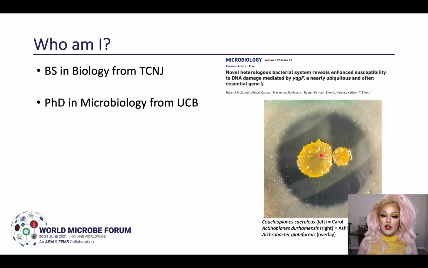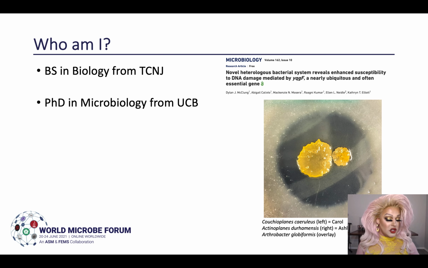My project mainly surrounds this image here between these two bacteria. One is called Calceoplanus ceruleus on the left, or as I like to call her, Carol, and Actinoplanus duramensis on the right, or who I call Ashley. When Carol and Ashley grow alone, they're totally fine, they're happy. But when they grow together on a petri dish, Carol doesn't like it, and she responds by producing an antibiotic, which is shown as this zone of clearance around the colonies. And it inhibits the growth of this third bacterium called Arthobacter globiformis.